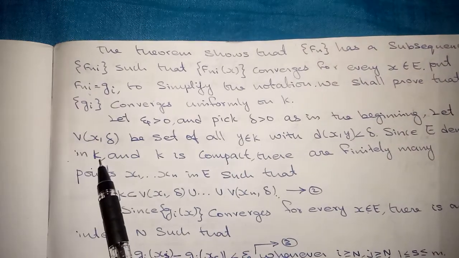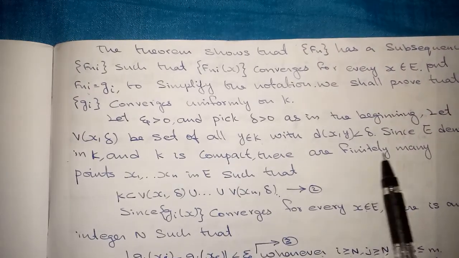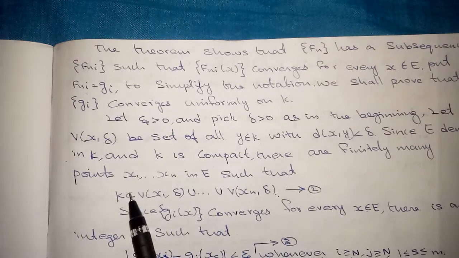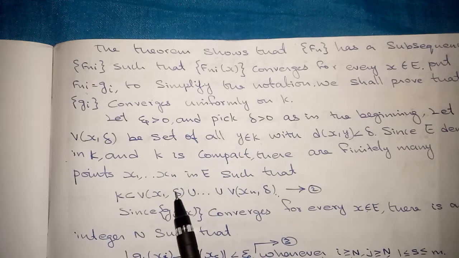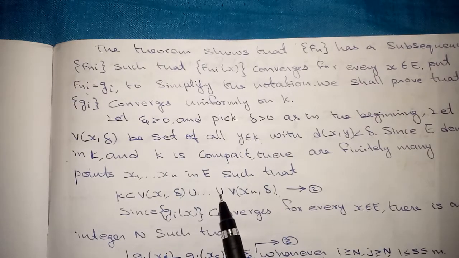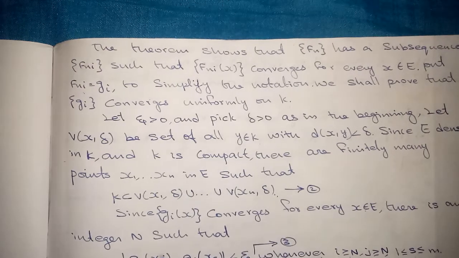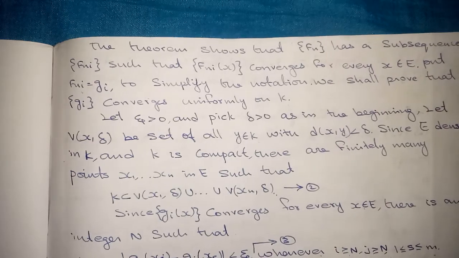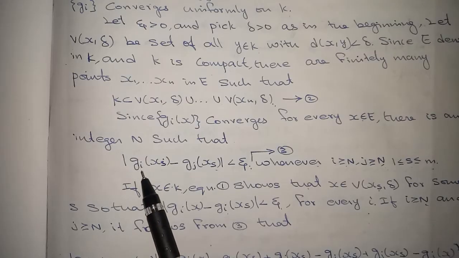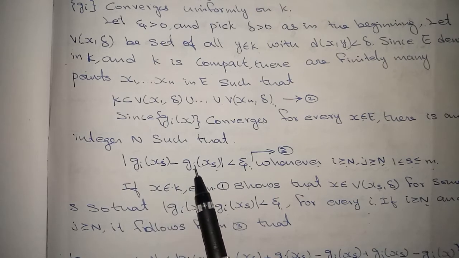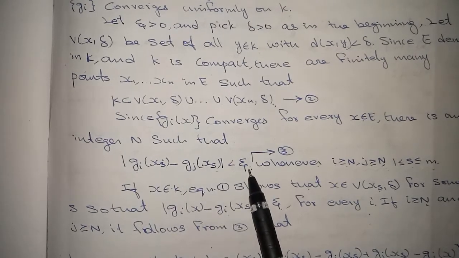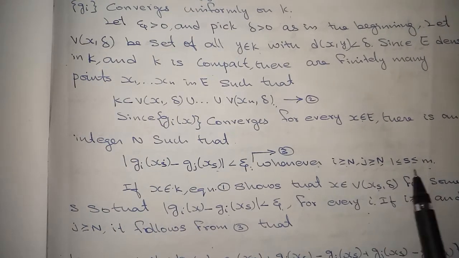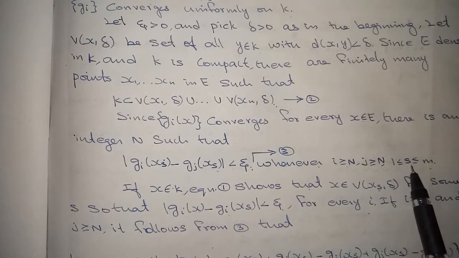Since E is dense in K and K is compact, there are finitely many points x1, x2, up to xm in E such that K is contained in V(x1,delta) union etc. union V(xm,delta). Since gi(x) converges for every x belonging to E, there is an integer N such that absolute value of gi(xs) minus gj(xs) less than epsilon whenever i is greater than or equal to N, j greater than or equal to N, and s lies between 1 and m.